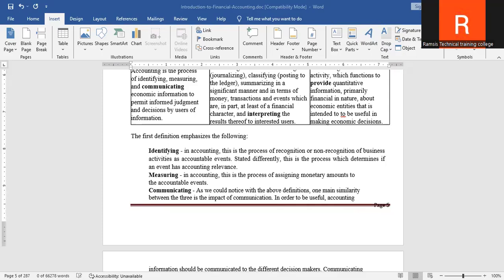You can see whether it's performing, and also the information that is normally provided in accounting is consistent, in such a way that the same accounting methods are normally used. Like when you talk about the trial balance, the profit and loss, you use the same method. So meaning that you can track the information. You are not going to have varied information because you have got the standards that you are using to track the financial or accounting information.